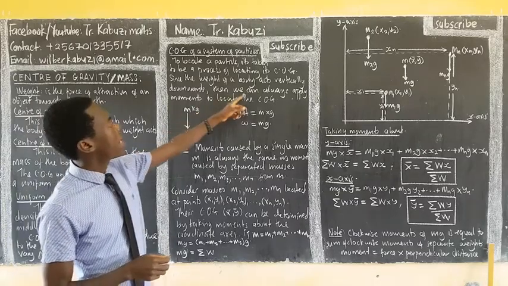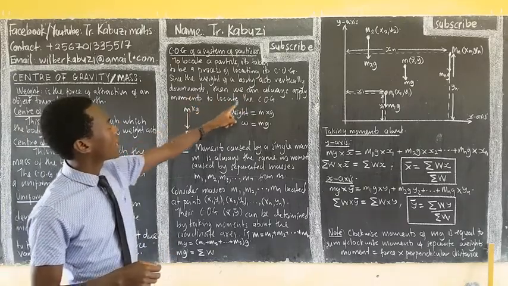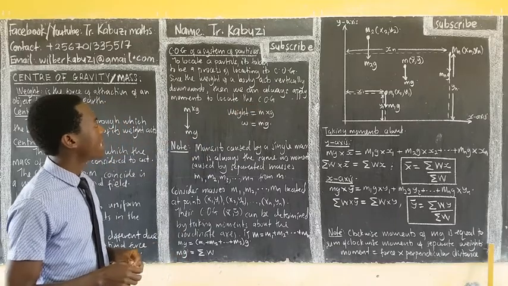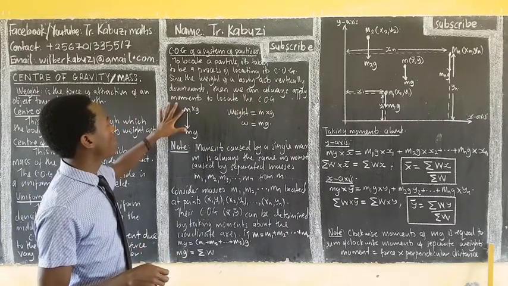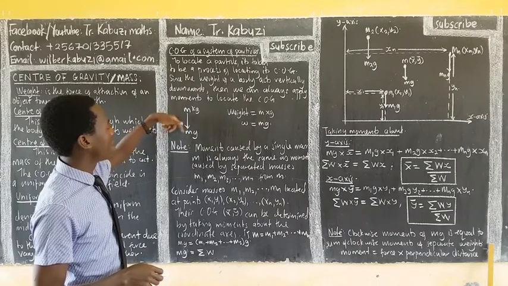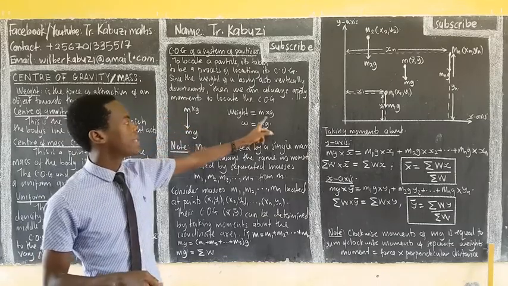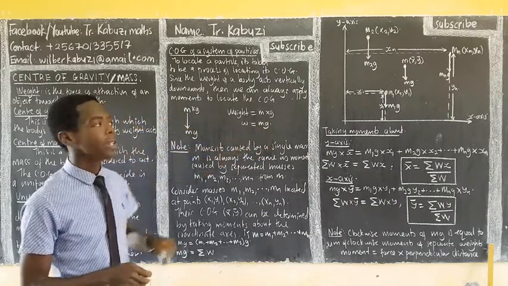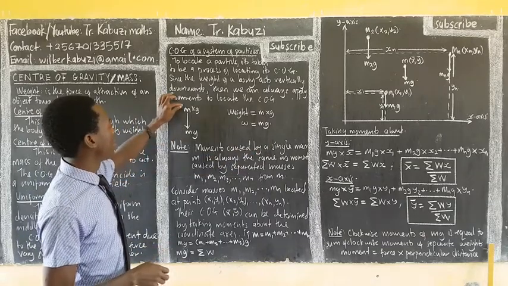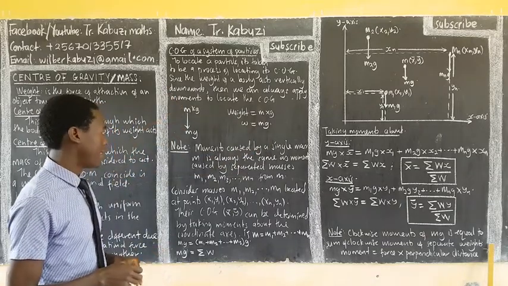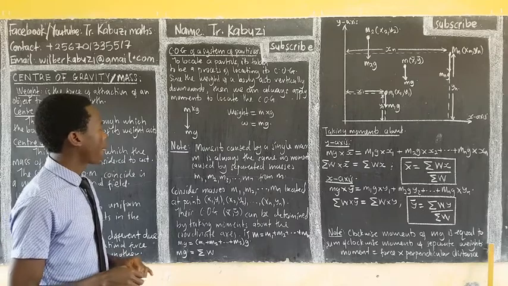Since the weight of the body acts vertically downwards, we can always apply moments to locate the center of gravity. If I have a mass, the weight is equal to mass times g, the gravitational acceleration. The weight is always going to act vertically downwards.